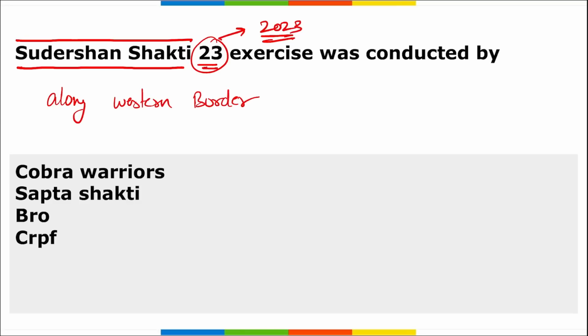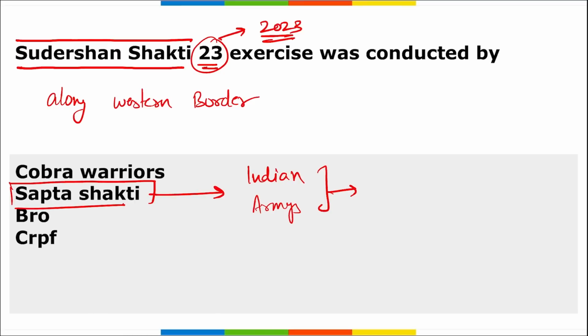Now the question asked here is that this exercise was conducted by whom? So remember, Indian Army's command, or Indian Army's Sapta Shakti Command. Right? This is the force of Indian Army that conducted this exercise Sudarshan Shakti. Correct? And remember, this Sudarshan Shakti was a 4-day long exercise, from 22nd to 25th of May. And where was this? This was held along the western border.